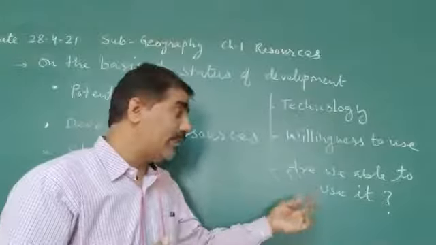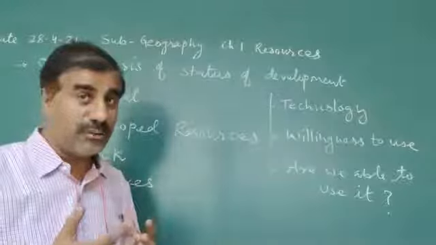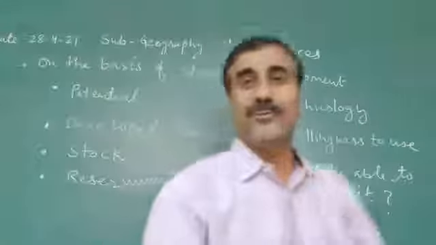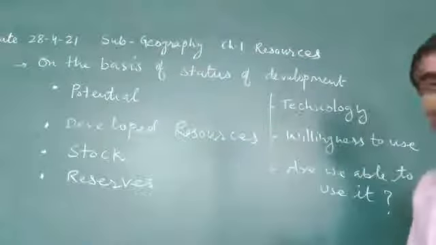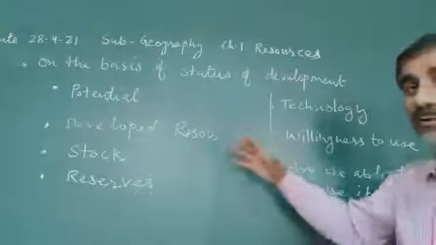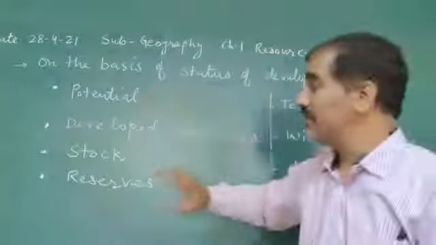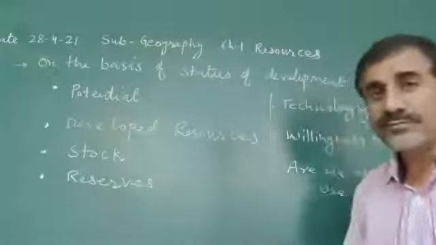Third, are we able to use it? So on the basis of these 3 points, it is easy to classify all 4 categories on the basis of development: potential, developed resources, stock and reserves.